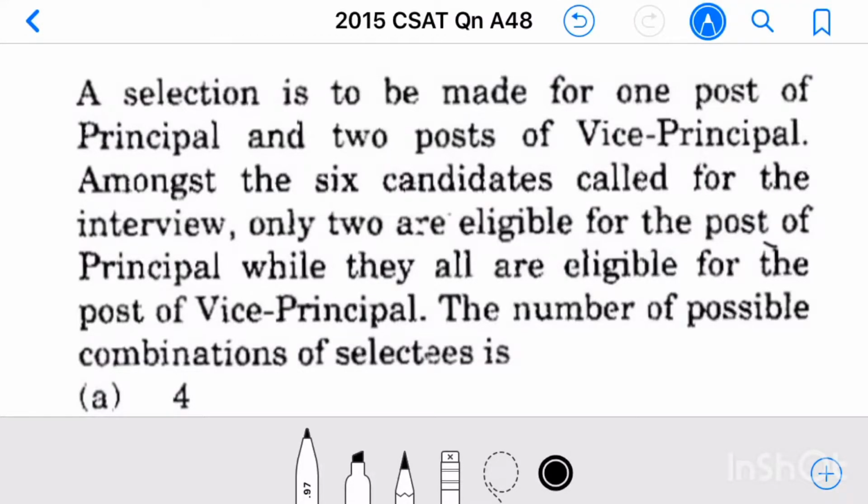Question number 48. A selection is to be made for one post of principal and two posts of vice principal. Amongst the 6 candidates called for the interview, only 2 are eligible for the post of principal, while they all are eligible for the post of vice principal. The number of possible combinations of selectees is.